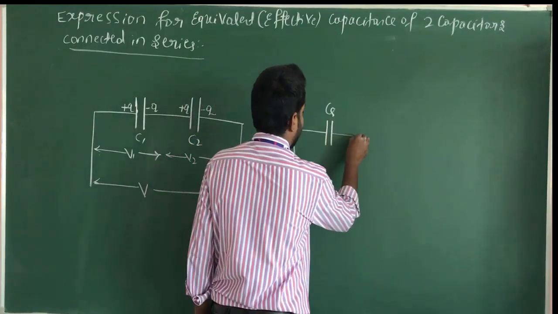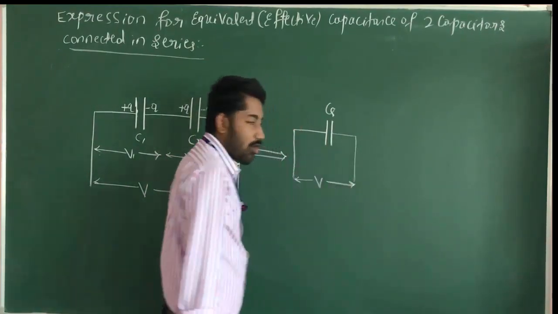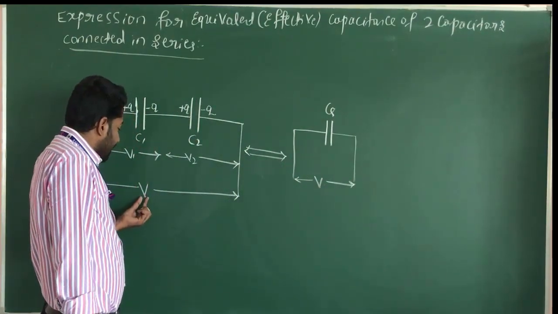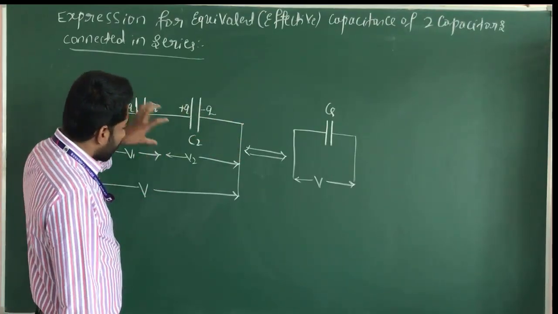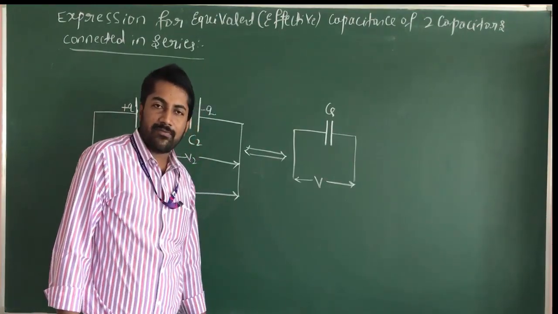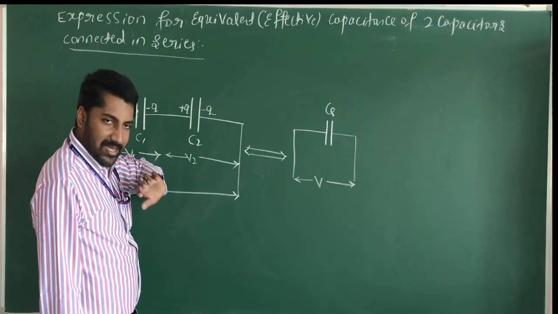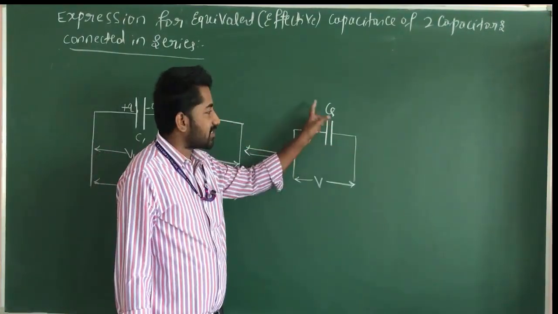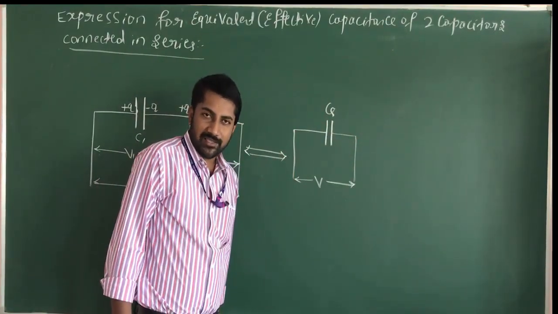When we apply the same potential difference V across this combination, the potential difference across the combination is equal to the algebraic sum of the potential differences across each capacitor. Here this capacitance is equal to this capacitance. Here CS is the equivalent capacitance of the capacitors.